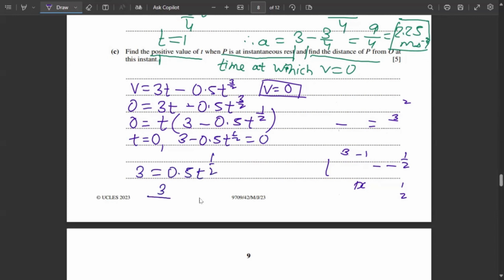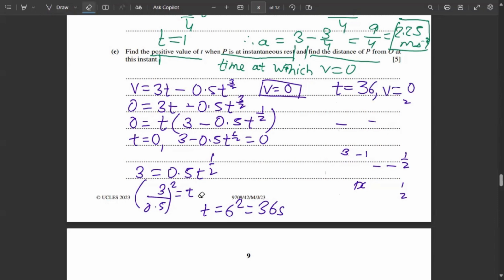And putting 0.5 down there, 6 equals t raised to 1 by 2, which is the root of t. The root of t on that side will go and it will become squared. Therefore, t equals 6 squared, which is 36 seconds. So that means when time equals 36, the velocity is 0. Let me erase all of this again.